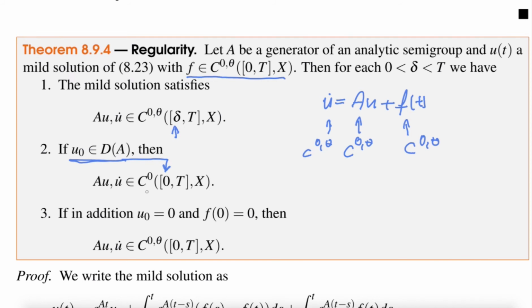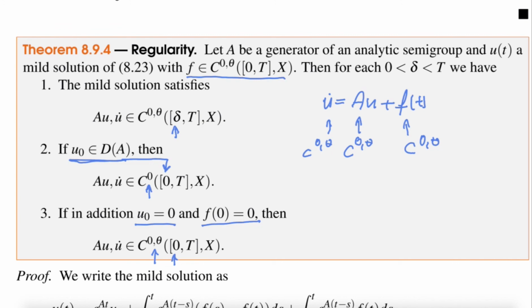However, you see here I only have C^0 and not C^θ. If I want the Hölder continuity, like in number 3, I need in addition u(0) equals 0 and f(0) is also 0. So then this is the best result, so we have the theta there and we have the time 0 there. So this looks like a very detailed proof where you have to look very much at the details. If time is 0, what is the initial condition, what do the functions do at 0.